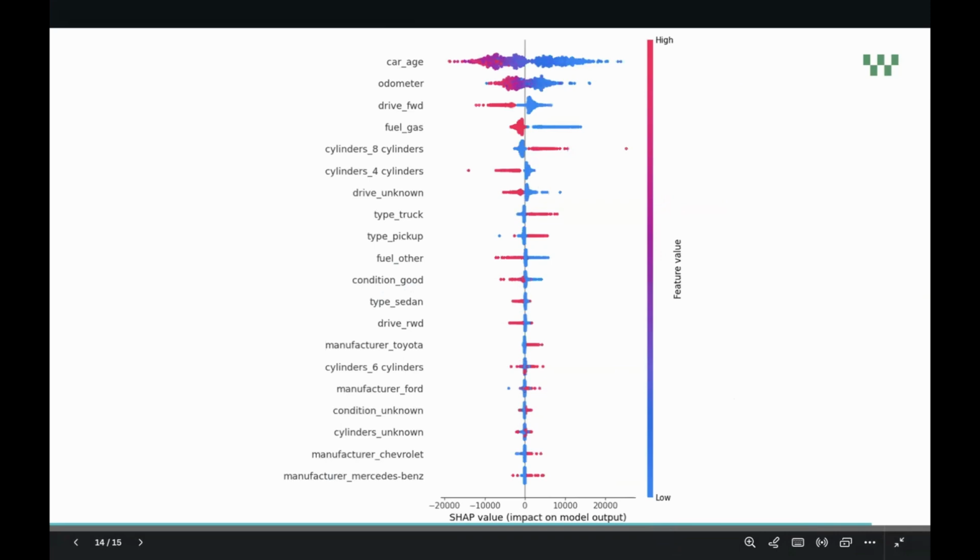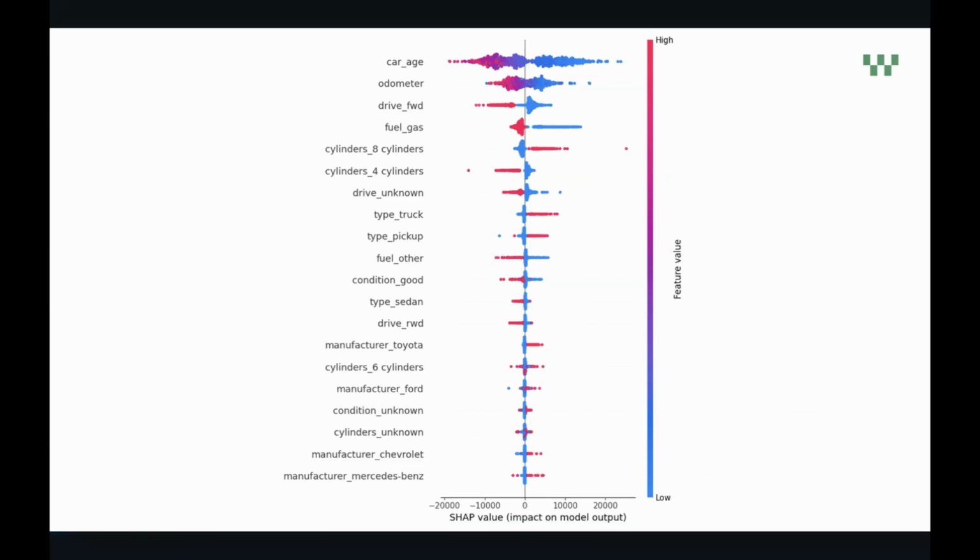So obviously, once we had trained the model, we had to interpret its results and capture how accurate it was. One of the means we employed was the SHAP model, which gave a summary plot of how each feature influences the model output. You can see in this plot that older cars and those with higher odometer values, so those that have been driven more, consistently decrease the predicted price, while certain drive types and fuel types seem to increase it.